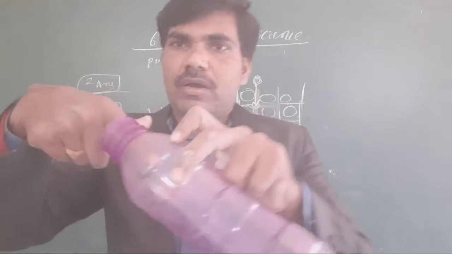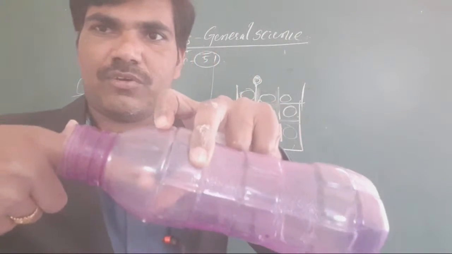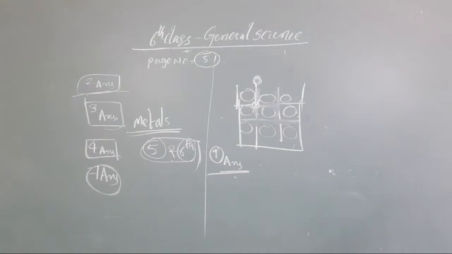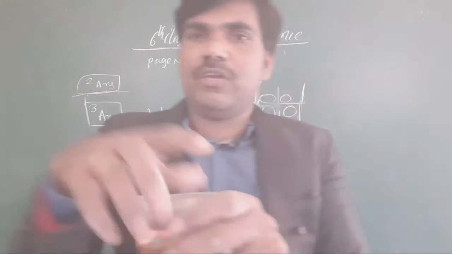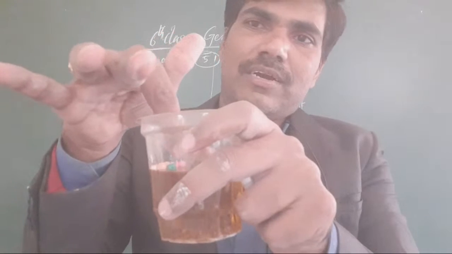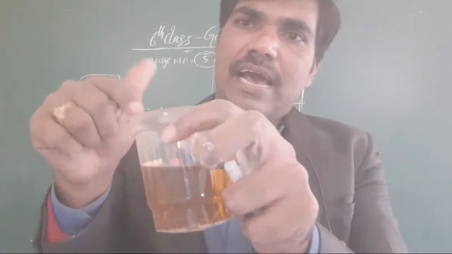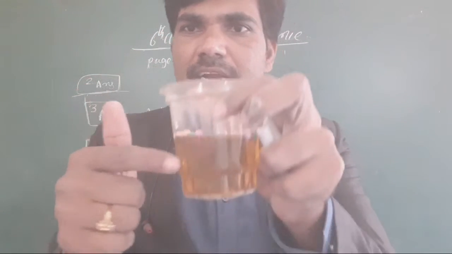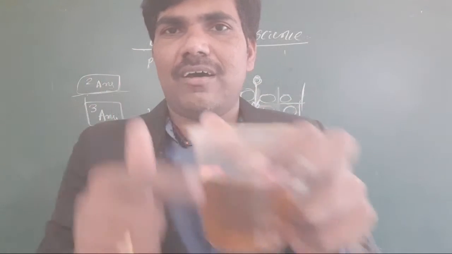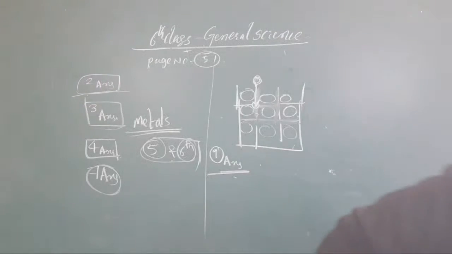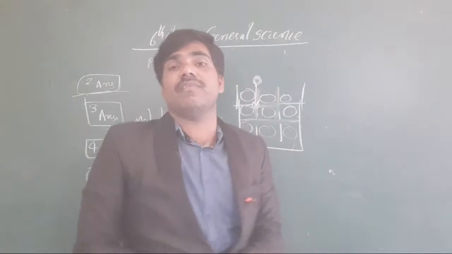Clear or not? In the bottle, my finger is observed only partially. When I take a glass like this, through this glass, these bubbles and this oil, everything appears to you.